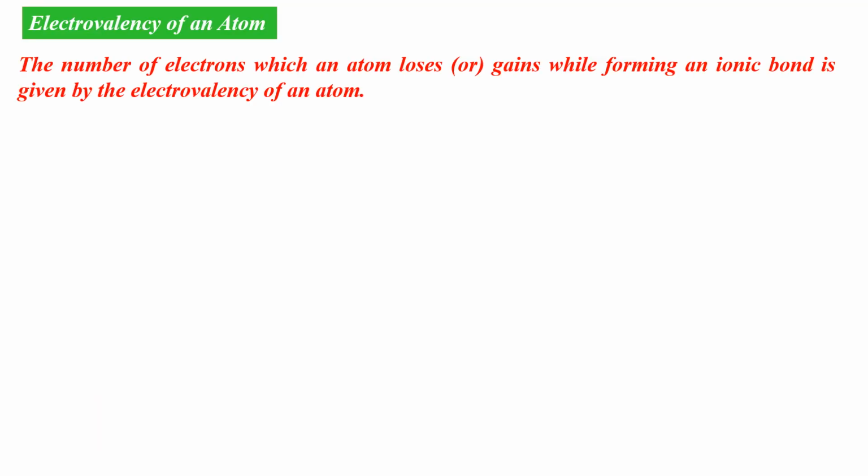Students, shall we now get acquainted with the term electrovalency? What does it mean? The number of electrons which an atom loses or gains while forming an ionic bond is given by the electrovalency of an atom. It is just a number. Of what? It is the number of electrons which is lost or gained during the formation of an ionic bond by an atom. This is given by the electrovalency of an atom.